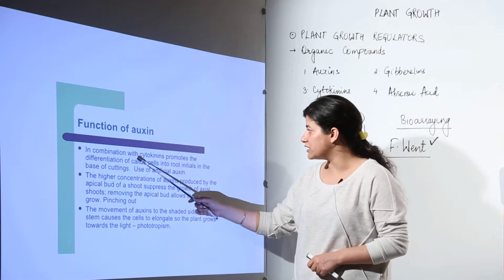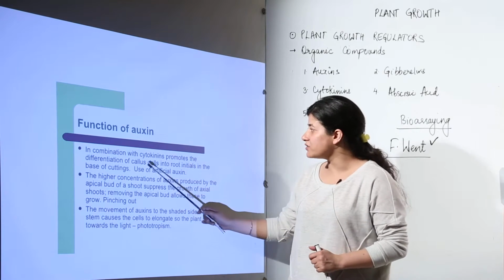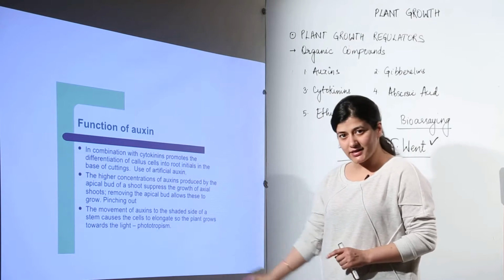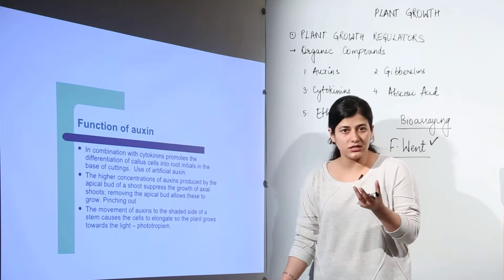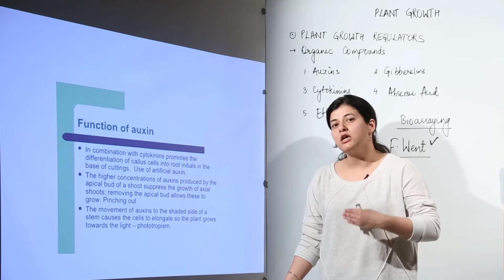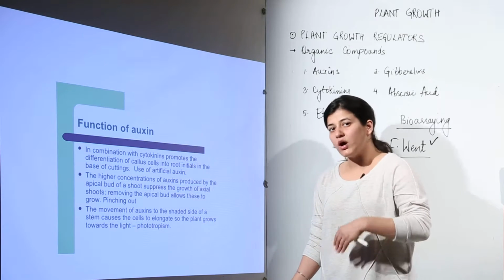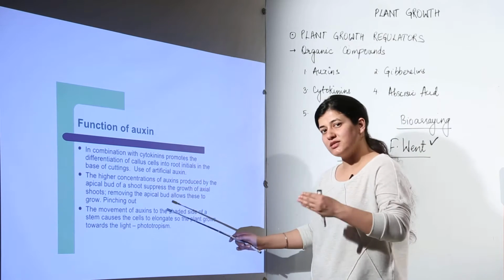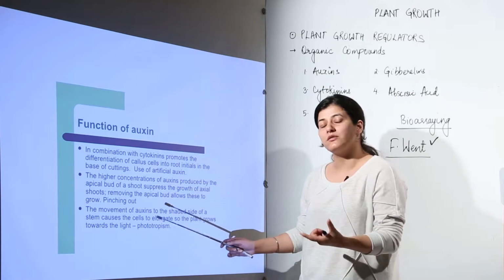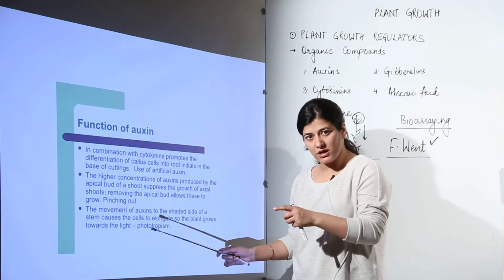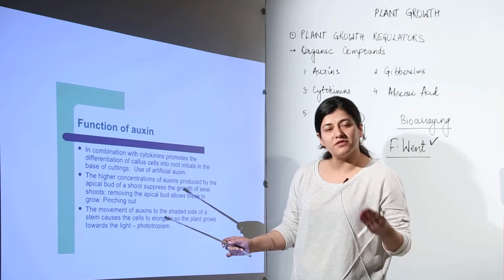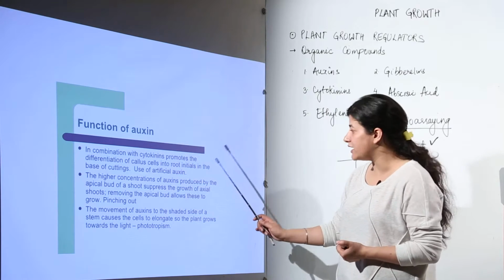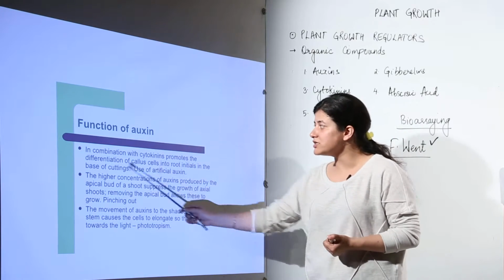In function with cytokinins, which is another group of hormones responsible for cell growth, ultimately resulting in plant growth, these cytokinins promote the differentiation of callus cells. Now when I use the term callus cells, I need you to understand that it is somewhat similar to the meristematic cells, which would divide and give rise to other plant organs in later stages. So differentiation, that means giving rise to the cells, and their differentiation, that means their performance, or they get accustomed to whatever function they have to perform, that process is known as differentiation. We have discussed what cell differentiation is, into root initials in the base of cutting.